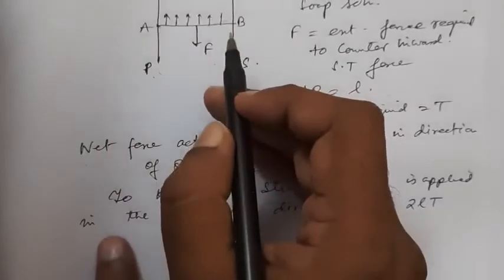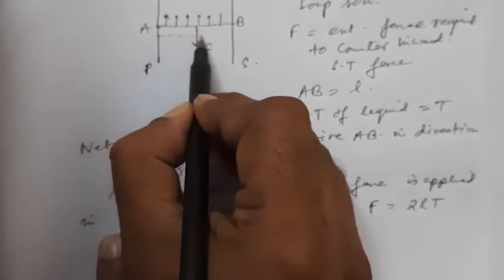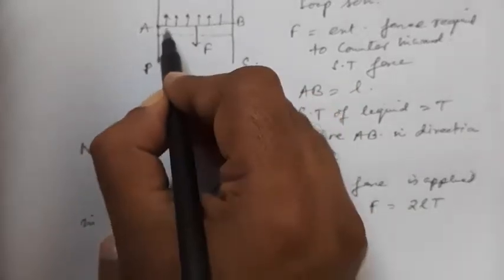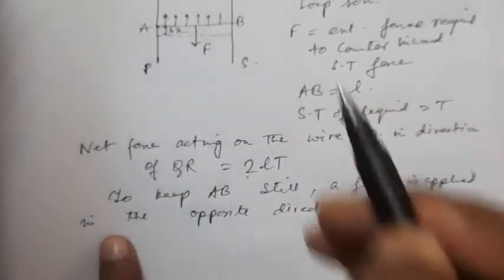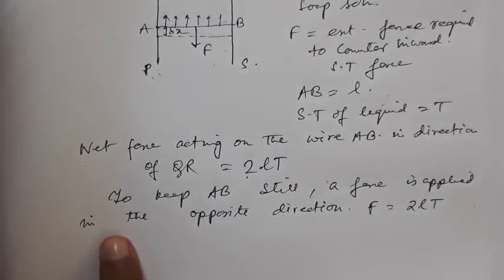Now suppose the displacement of the wire AB is delta x.